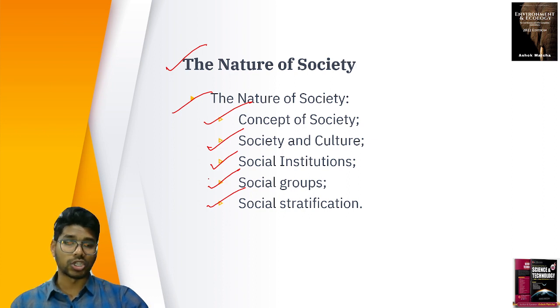So the Varna system is social stratification. Different social groups can be religious groups or anything. Marriage is a social institution, right? Religion is a social institution. So all these different aspects of society are studied under the nature of society.